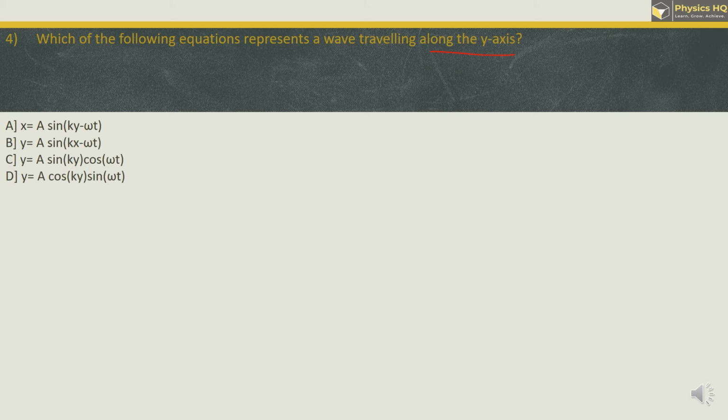Now first of all, we'll go to what we have seen in the chapter, that for a simple progressive wave traveling along the positive x direction, the equation is given as y is equal to a sine of omega t minus kx. This equation represents the wave is traveling along x-axis and the amplitude that it is making, or the displacement the particles are making, is along y-axis.